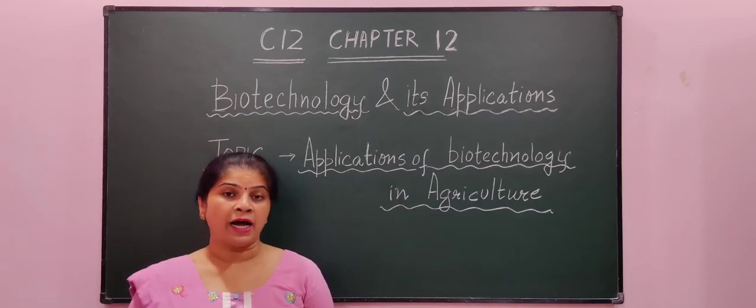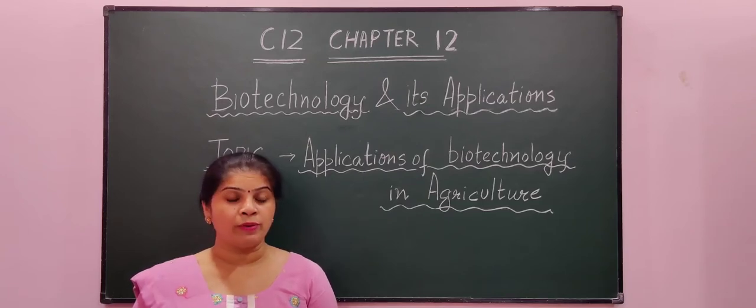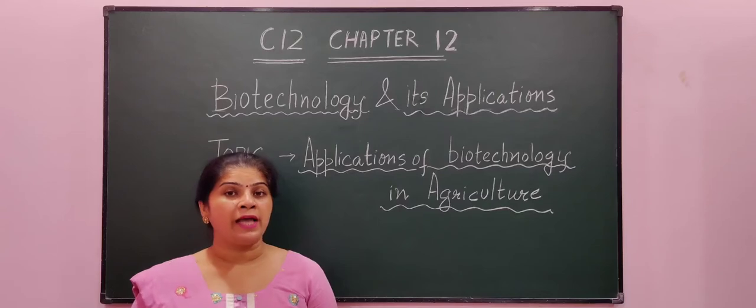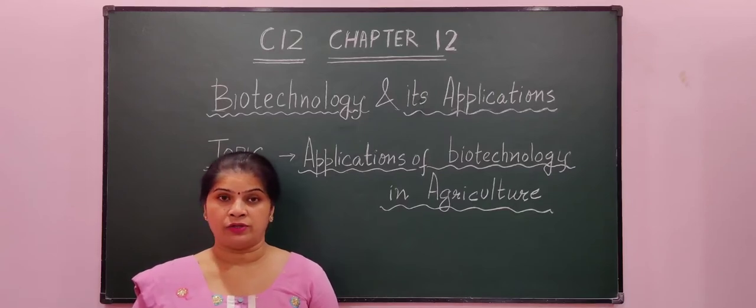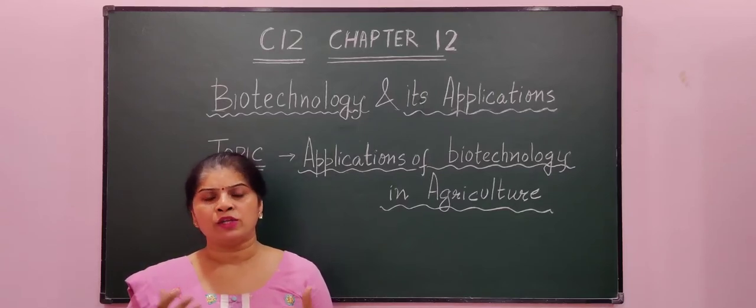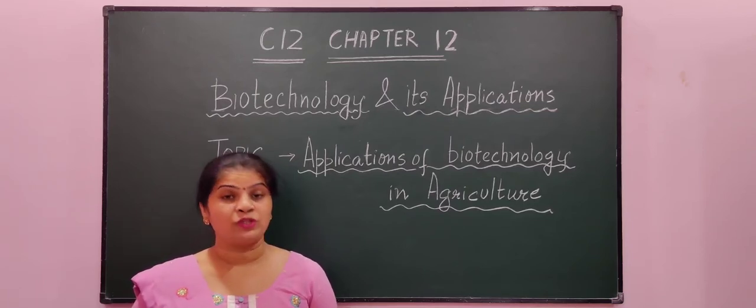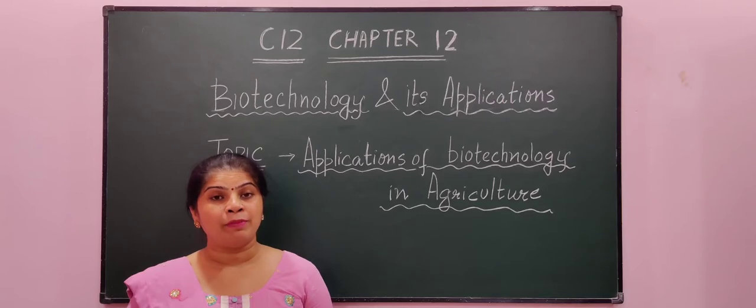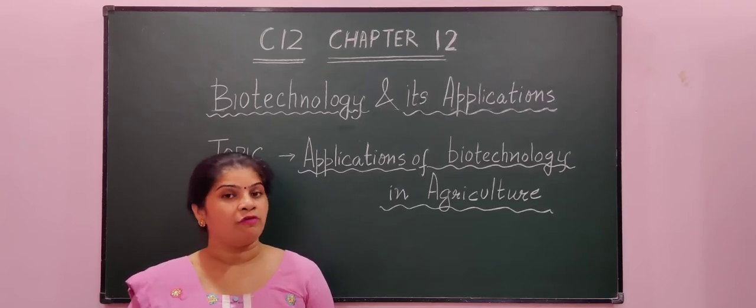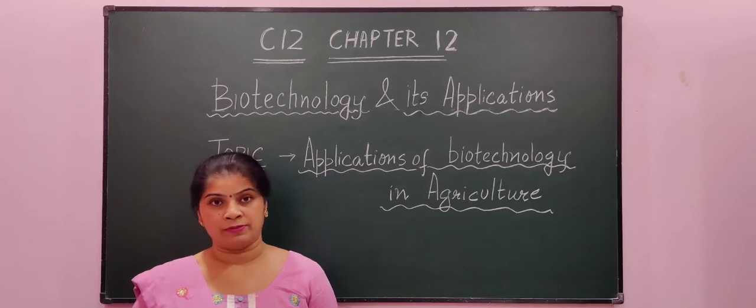Now students, if it is said that biotechnology is a new branch, then it will not be correct. Biotechnology is as old as human civilization. From a very long time we are using these living organisms for the preparation of various products which are useful to us. For example, for making curd or for making alcoholic beverages, we are using these living organisms.